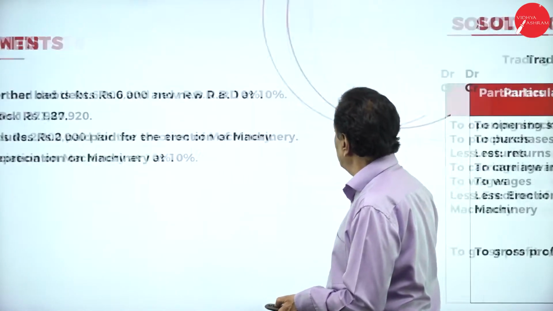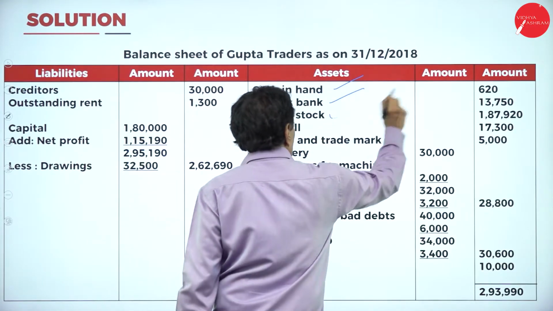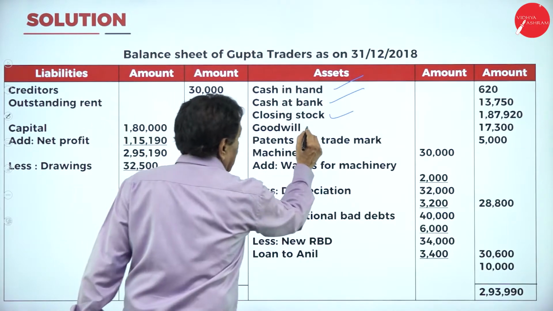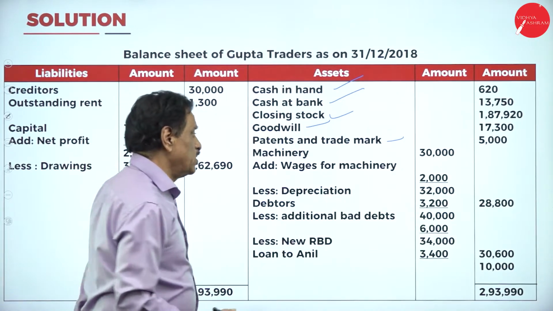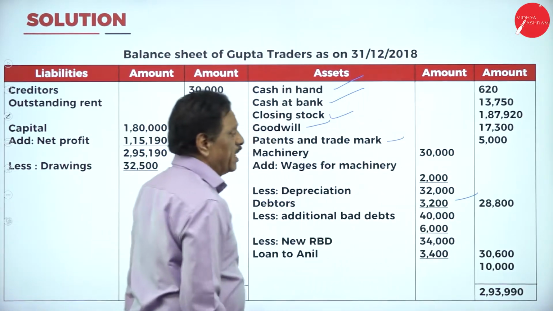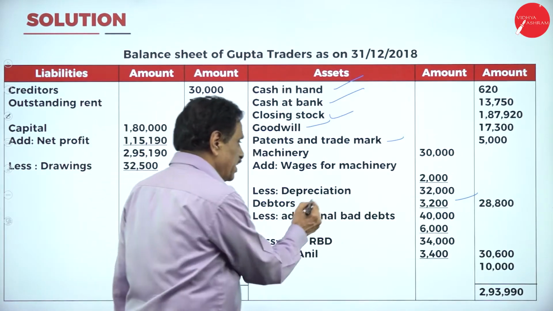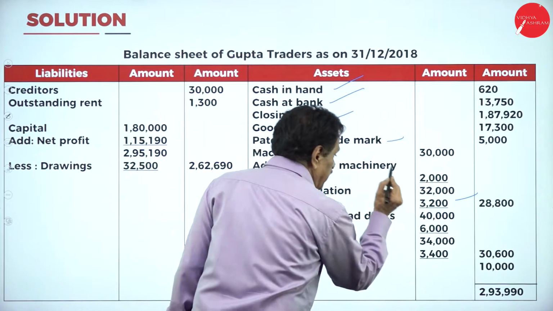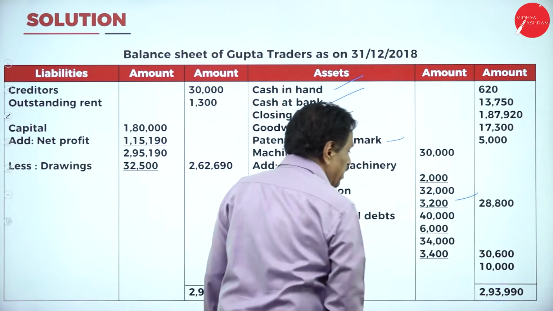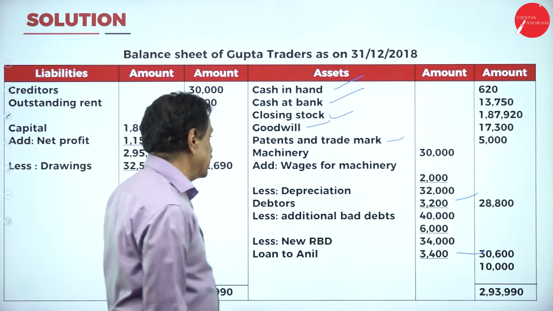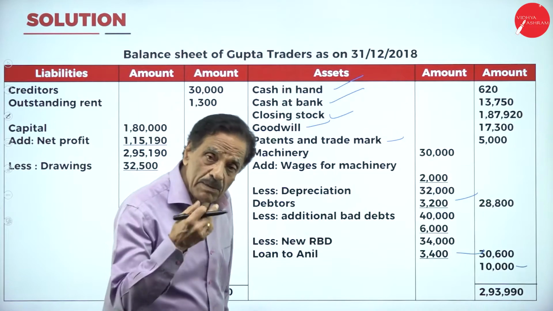We move on to the balance sheet. In the balance sheet, cash in hand is an asset, cash at bank is an asset, closing stock is an asset, goodwill is an asset, patent trademark is an asset. Machinery, how much should be added? 2,000, then deduct depreciation, it is 28,800. Debtor is 40,000, less additional bad debt 6,000, that should be deducted. New RBD 10% of this, 3,400, it works out to 30,600. Loan to Anil, 10,000. We have given the loan, so it becomes an asset.